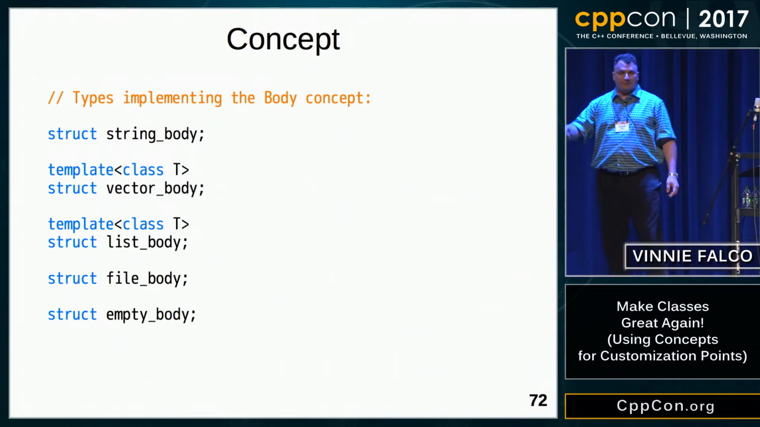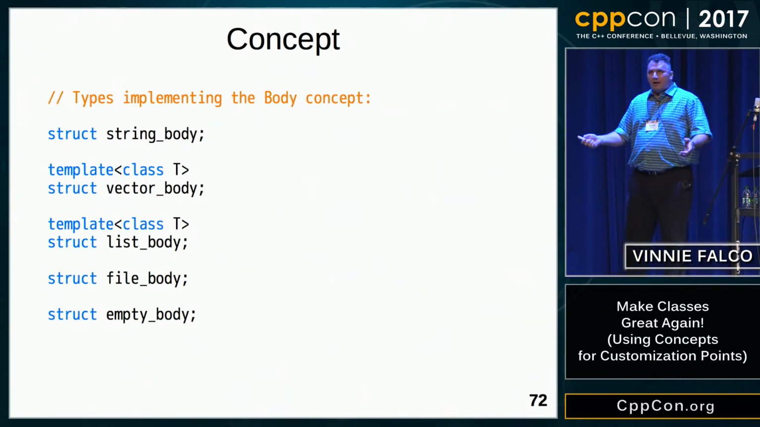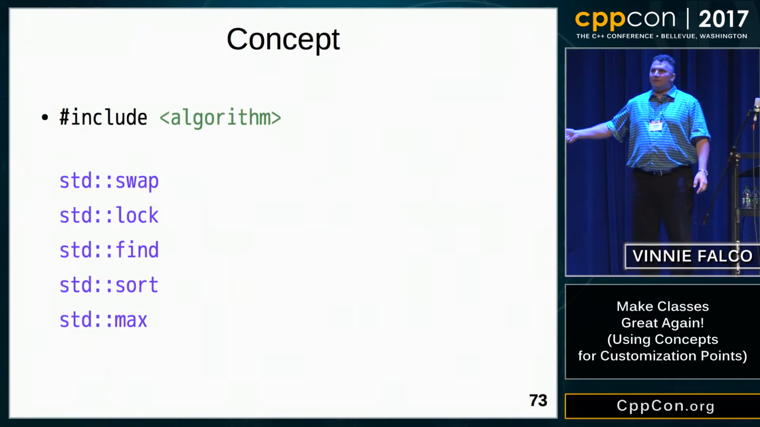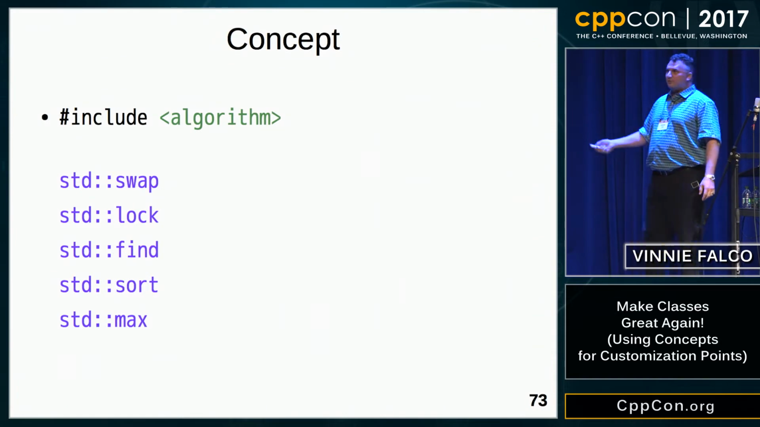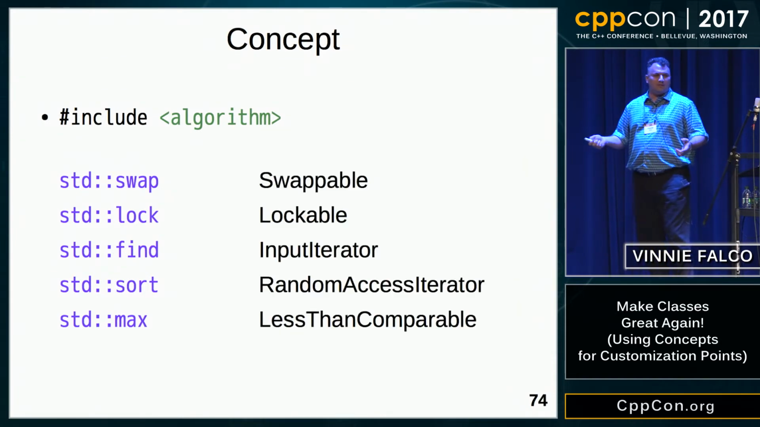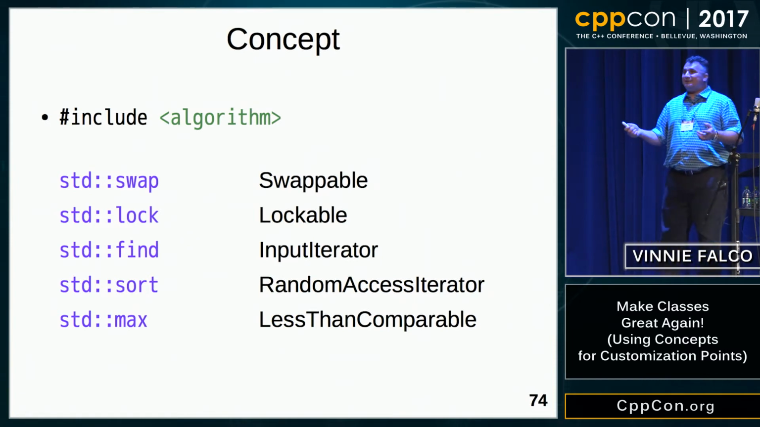They meet those requirements. Now, it turns out everyone here has already been using concepts. If you've called any of these functions in the standard library, such as find or sort, the objects that you pass meet certain standard requirements, such as input iterator or less than comparable.